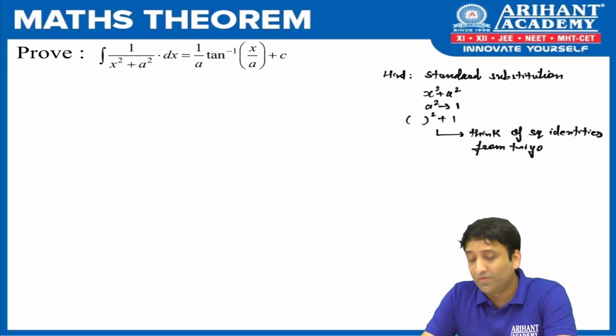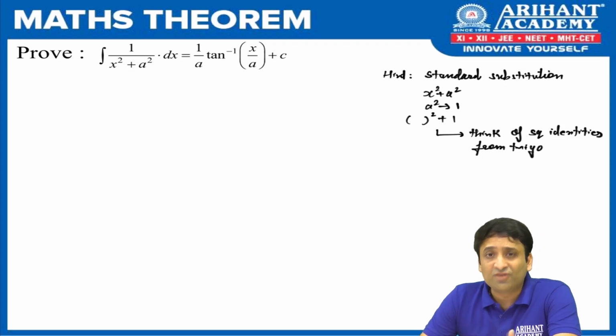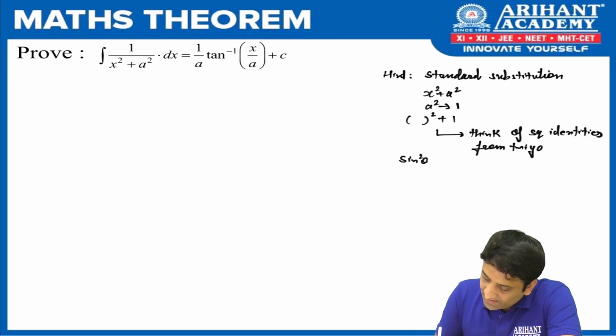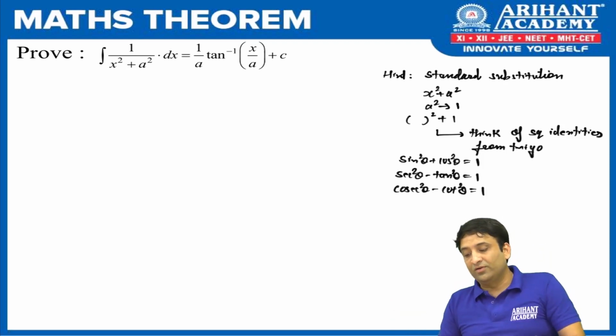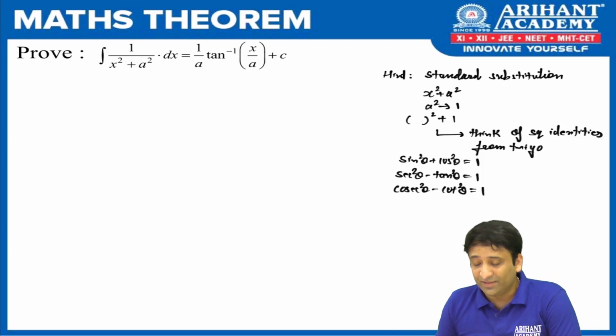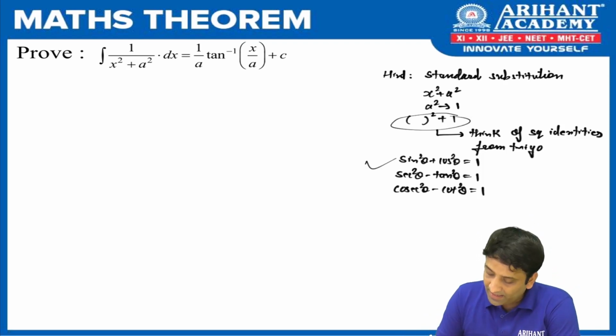In trigonometry, you might have done square identities. So just recall there were 3 square identities. If you can go back into trigonometry, the first one was sine square theta plus cos square theta is equal to 1. I'm just writing for your reference. The second one was sec square theta minus tan square theta is equal to 1. And the last one was cosec square theta minus cot square theta is equal to 1. I hope you can think of this. Now what we need to do basically here is try to see this result in any one of these.